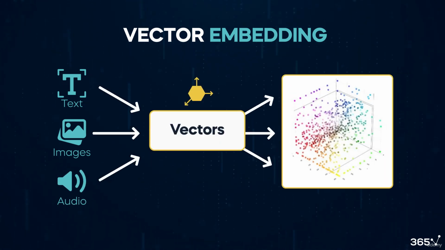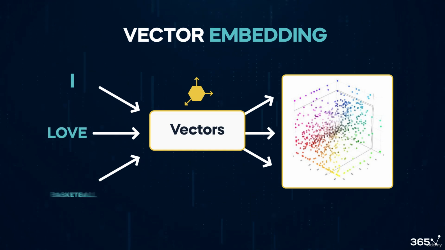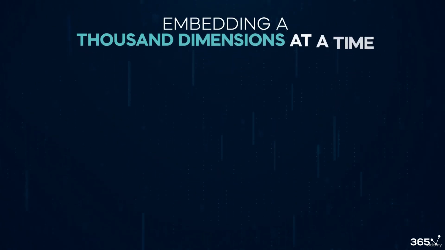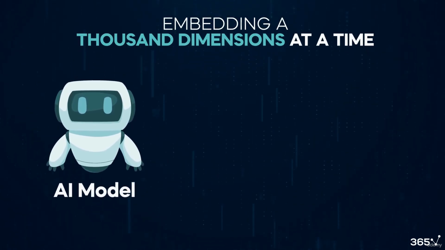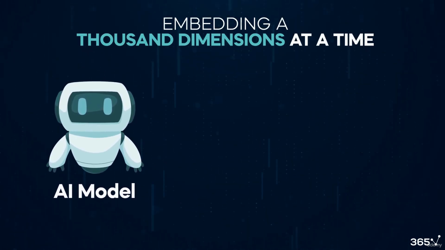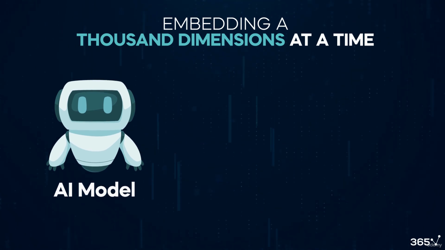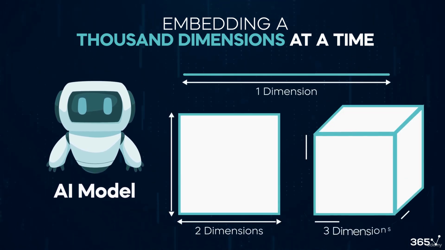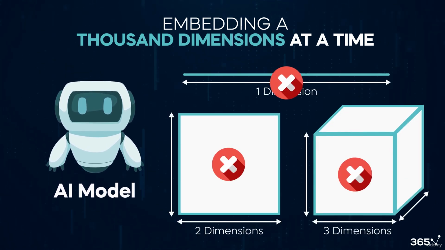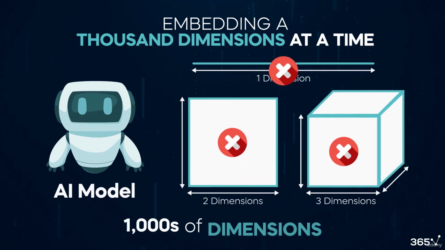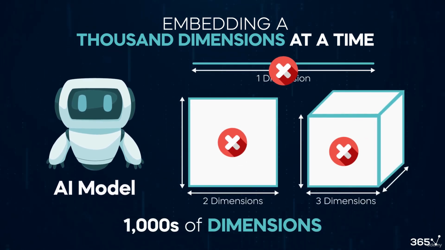For example, each word in a sentence can be represented as a vector and stored in a high-dimensional space called vector embedding. When working with AI models, vector embeddings are not 2-dimensional, they're not 3-dimensional, but a few hundred or thousand dimensional.